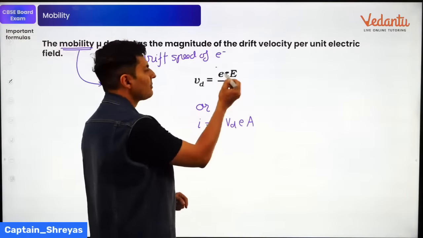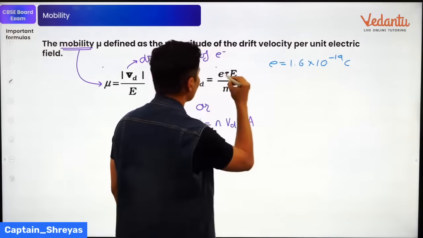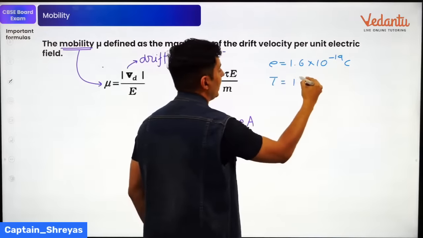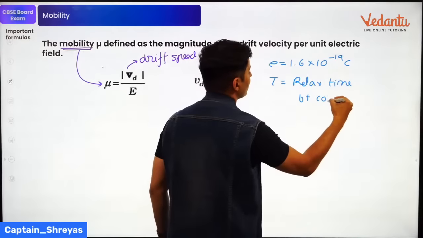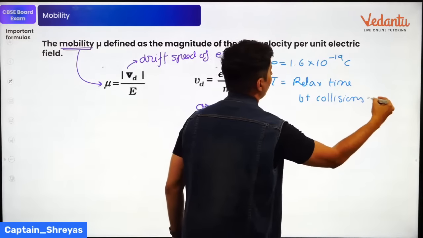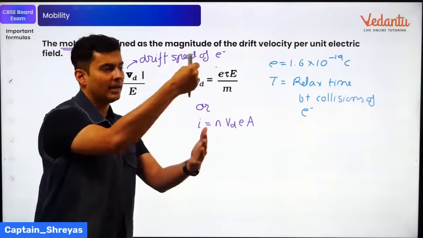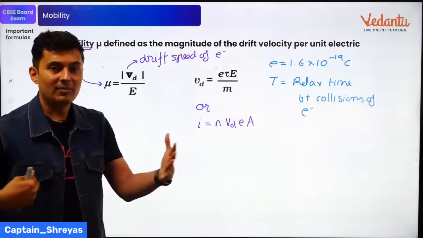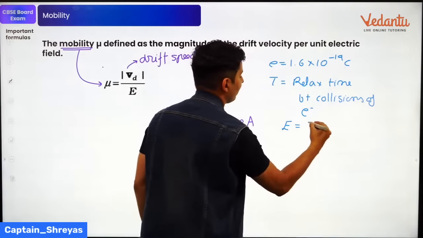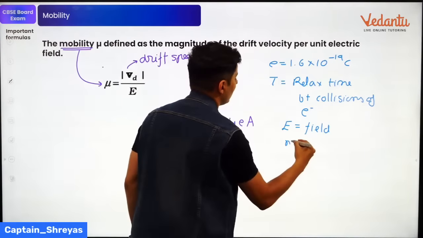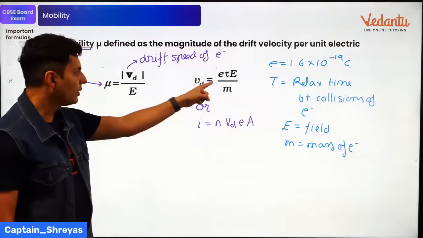Everybody knows small e. Small e is basically your 1.6 into 10 to the power minus 19 Coulomb. What is tau? That is the relaxation time, the time between the collisions of your electrons. So when the electrons move, they collide, stop, again accelerate, collide, stop. So the relaxation time is the time between your collisions. E is your field, of course. m is the mass of the electrons. That's something which you should know.